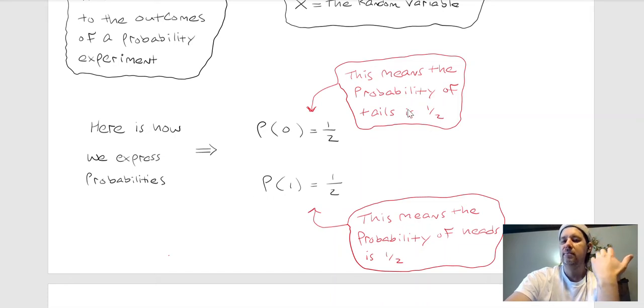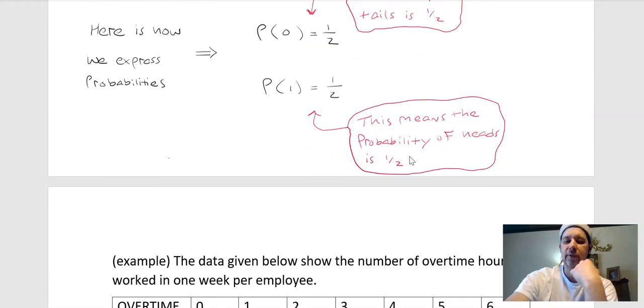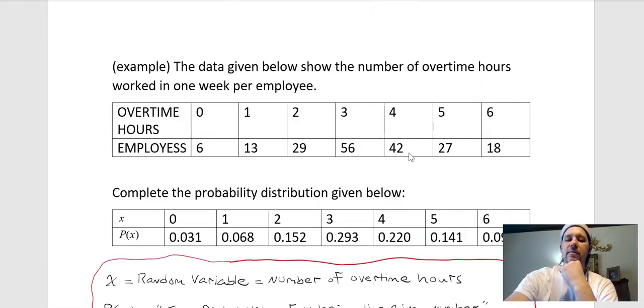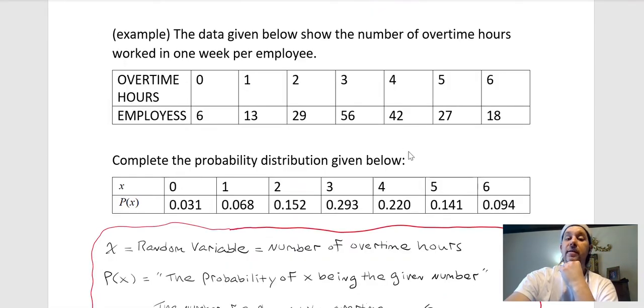So when I see these, that's what goes through my mind, and that makes it a lot easier than I think it looks on paper. Okay? All right, so that's where we get started. Now, let's see an example a little more complicated than that.